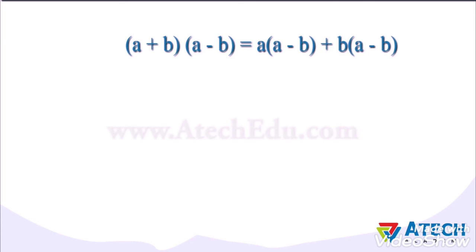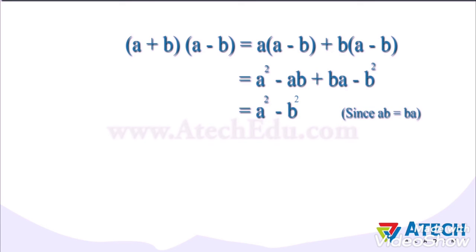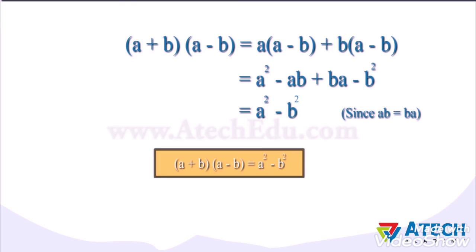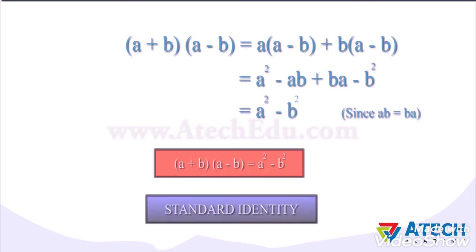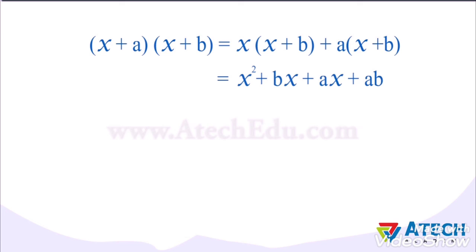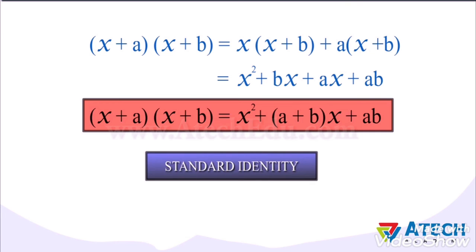The product of (a + b) and (a - b) can be simplified as a multiplied by (a - b) plus b multiplied by (a - b). Upon further simplification, we get a square minus b square. The next standard identity is the product of (x + a) and (x + b) is equal to x square plus x times (a + b) plus ab.